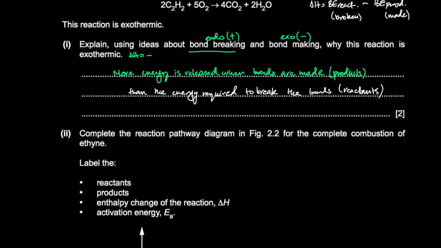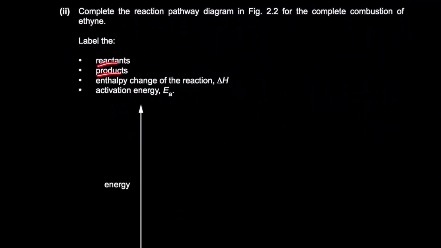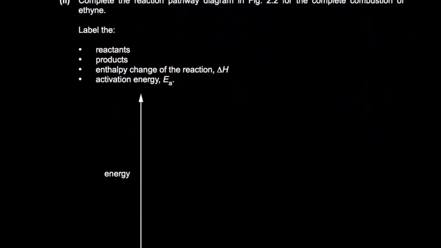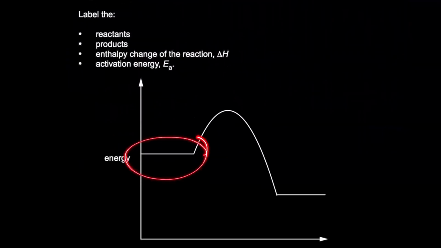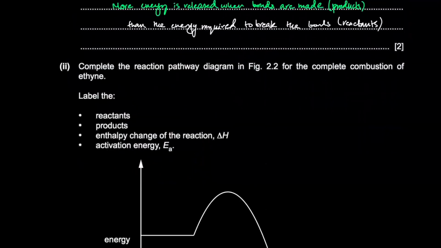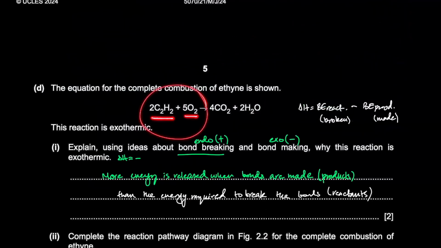Complete the reaction for the complete combustion of ethyne. Label the reactants, products, enthalpy change of the reaction, and the activation energy. You have an exothermic reaction, right? Because it's combustion, which means that the reactants are higher than the products, okay? Now, just a reminder that this is your reactants. You have to write down the reactants if they've given it to you, right? You've got 2C2H2 plus 5O2 balanced.